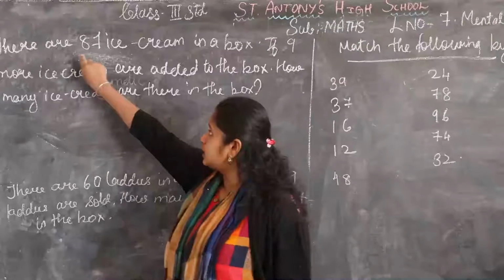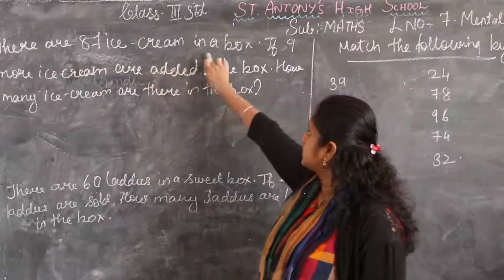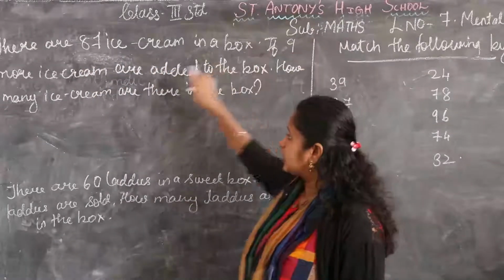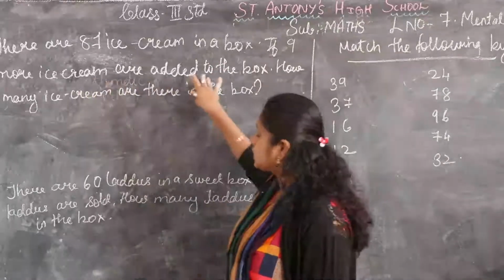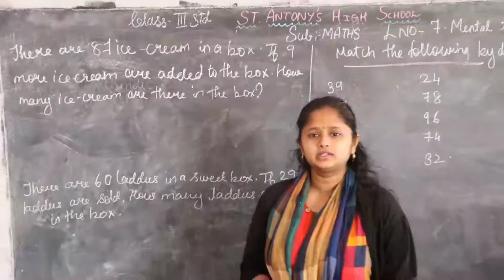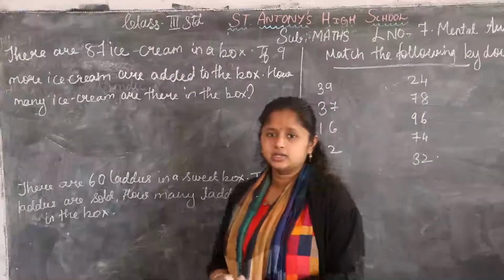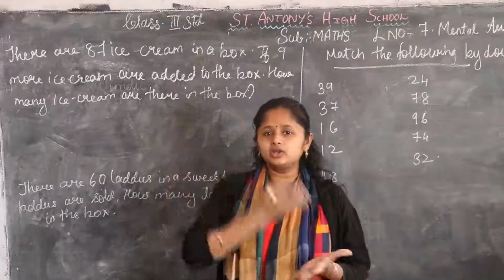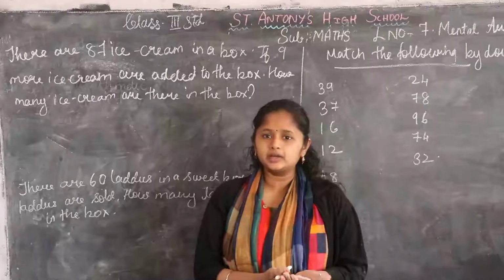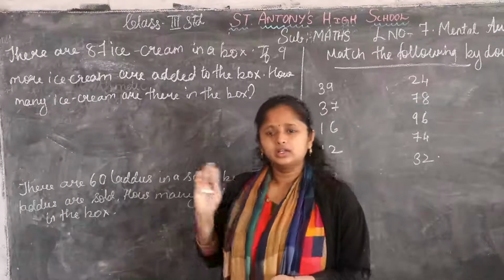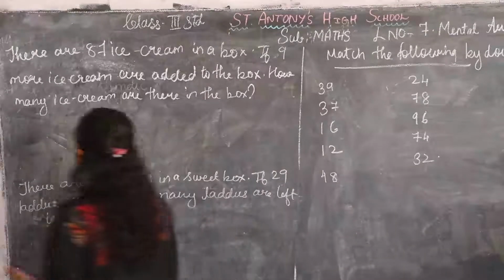Okay. There are 87 ice creams in a box. If 9 more ice creams are added, now how many ice creams are there, children? 87 ice creams are there. Still if we add 9 more ice creams, how much will it be, that we have to calculate. Okay.